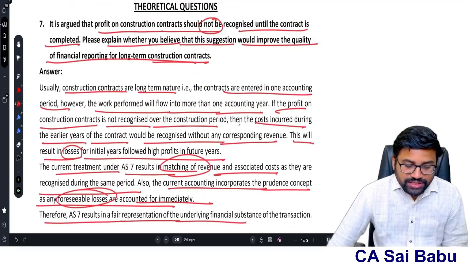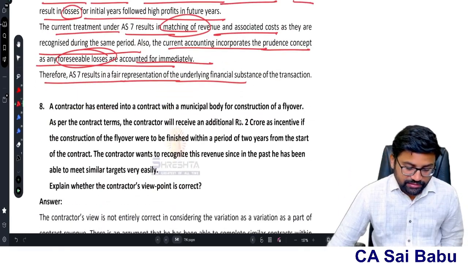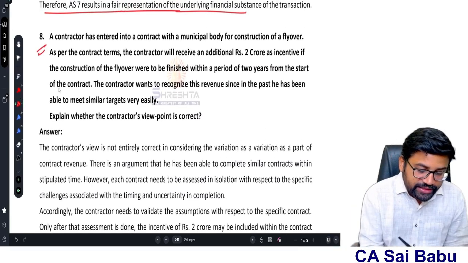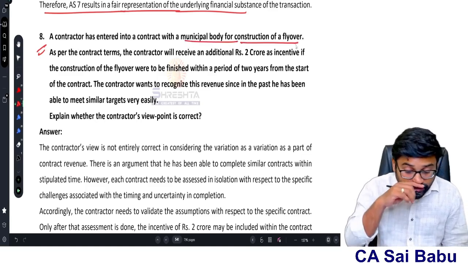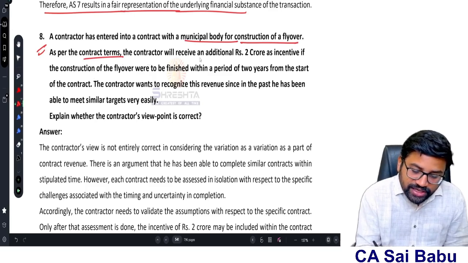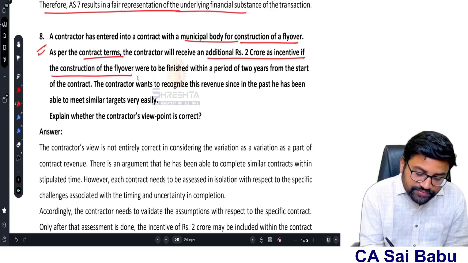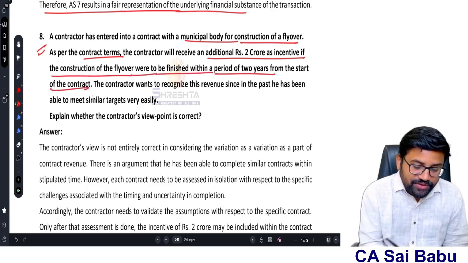Actually a very good question, sir. You need to explain the core idea of AS 7. And next, there is one more question in the theory part. A contractor has entered into a contract with a municipal body for construction of a flyover. As per the contract terms, the contractor will receive an additional 2 crores as incentive if the construction of the flyover is finished within a period of 2 years from the start of the contract.